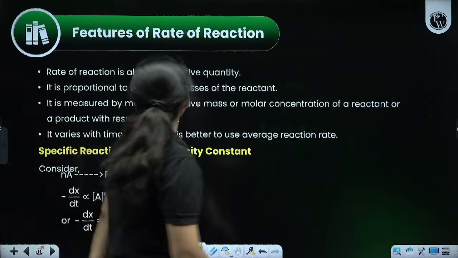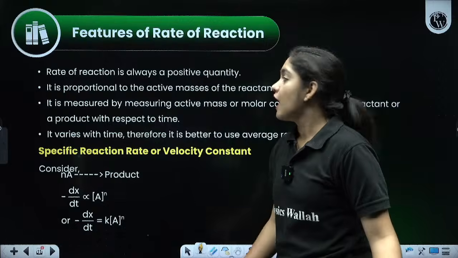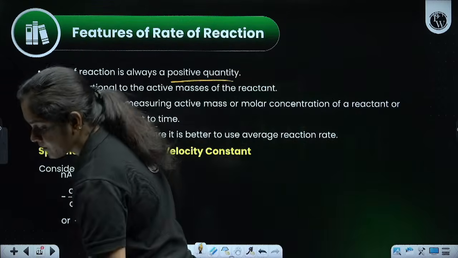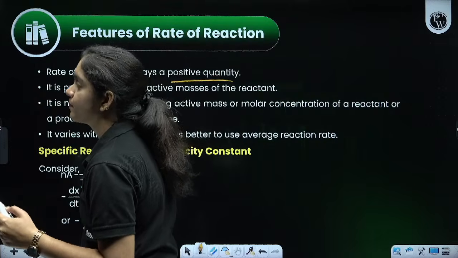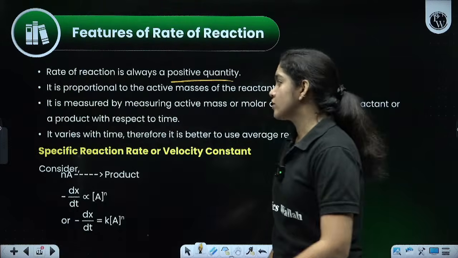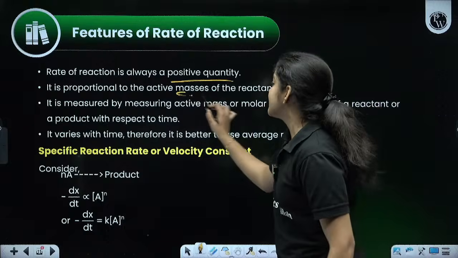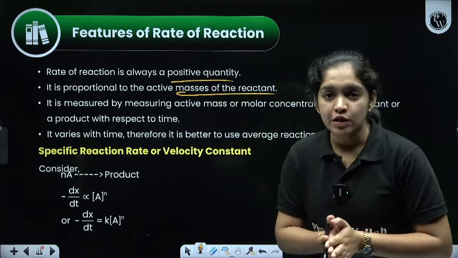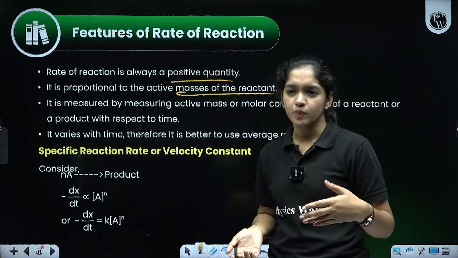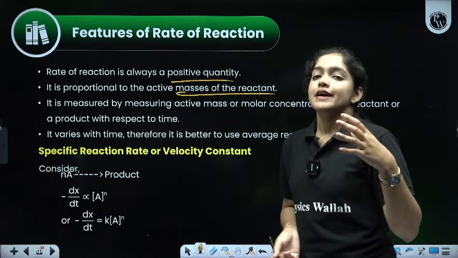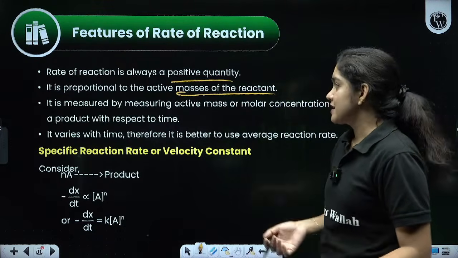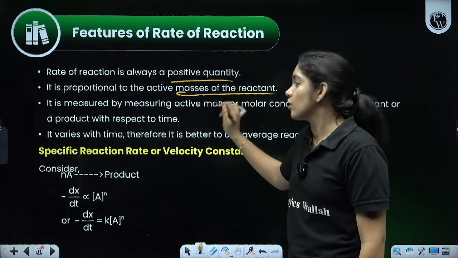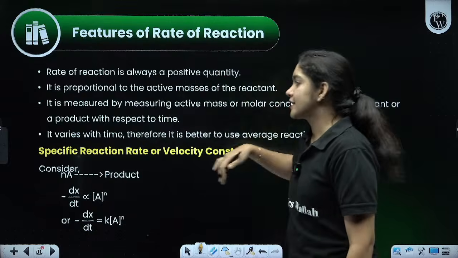Next one, the features of the rate of the reaction. The rate of the reaction is always a positive quantity. The rate of the reaction is always what? A positive quantity. It's always a positive quantity and it is proportional to the active masses of the reactant. That is very, very important. We are going to derive the rate law and how we are going to study the rate law. In the case of rate law, the rate of the reaction is always a positive quantity and it is proportional to the active masses of the reactant. Active masses of the reactant, we are going to derive the equation.